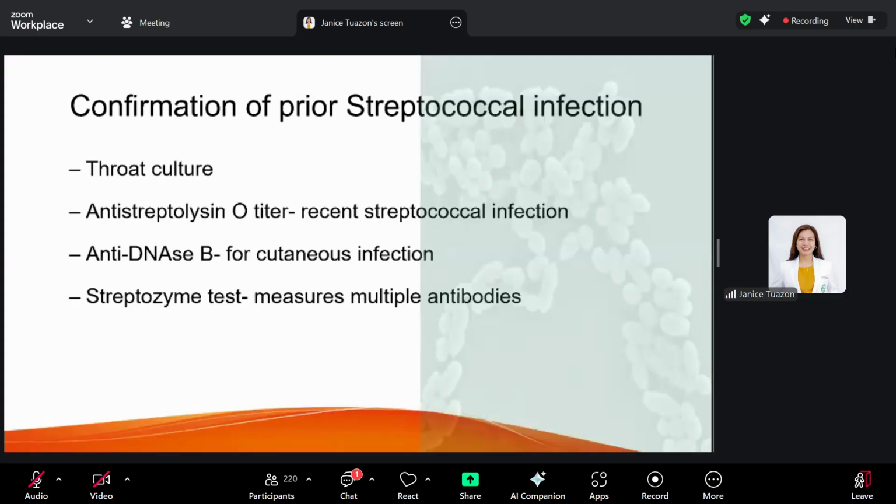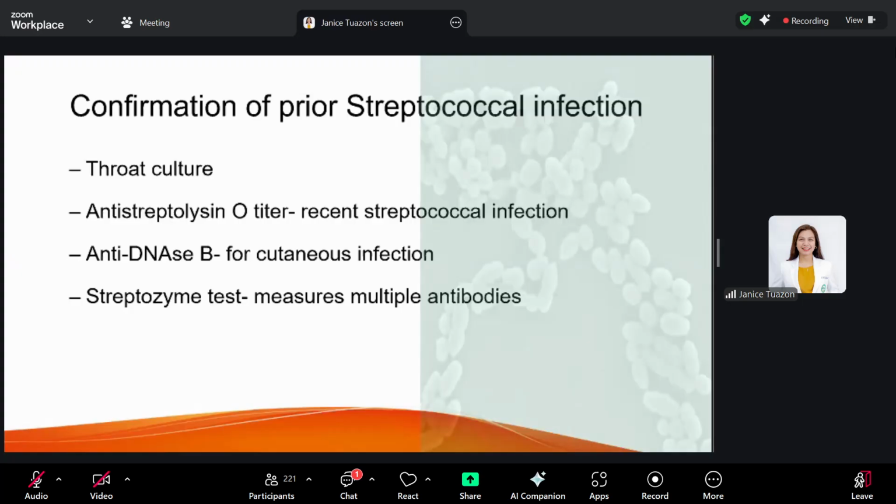For PSGN, confirmation requires evidence of prior streptococcal infection, because as the name implies, it should be post-streptococcal infection. So we should have evidence. And how can we do it? We can get it from a throat culture, an elevated ASO titer from a previous pharyngeal infection.